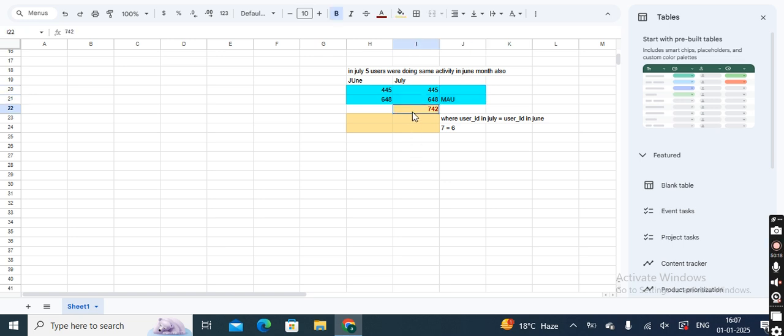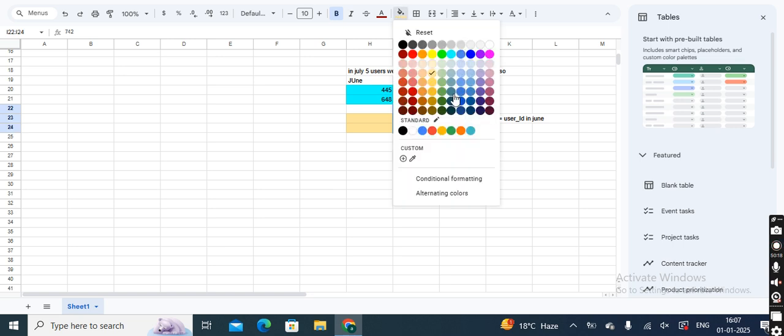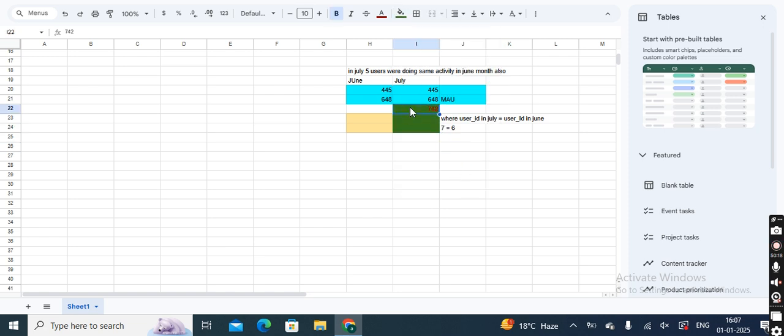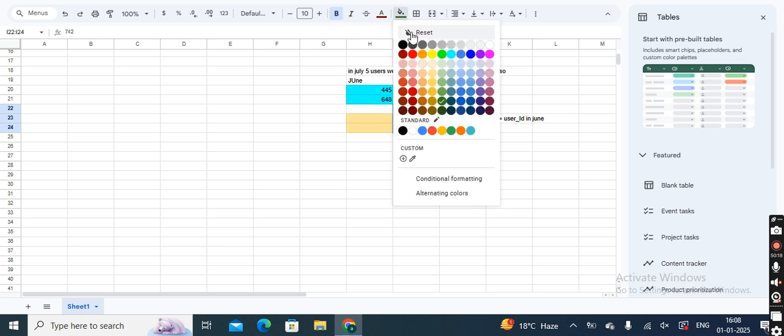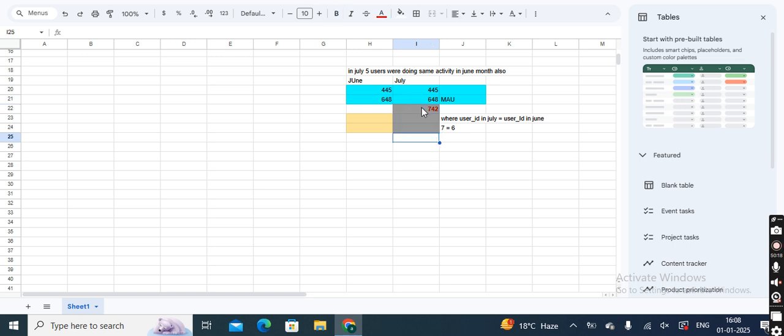But when I come to this part, 742, this is a kind of user who was not part of our June month, but he is exceptionally present in our July month, and he is doing the same activity that 445 and 648 are doing.